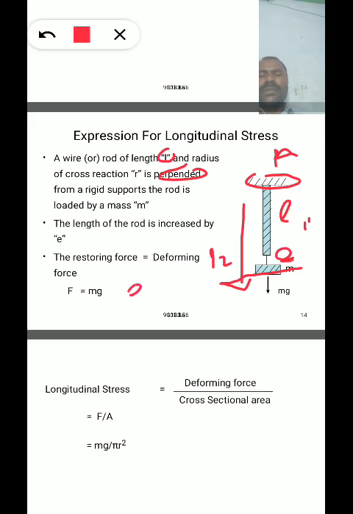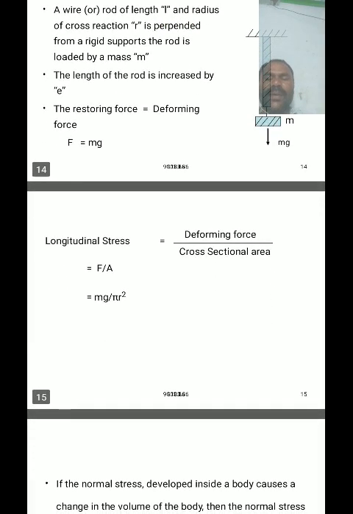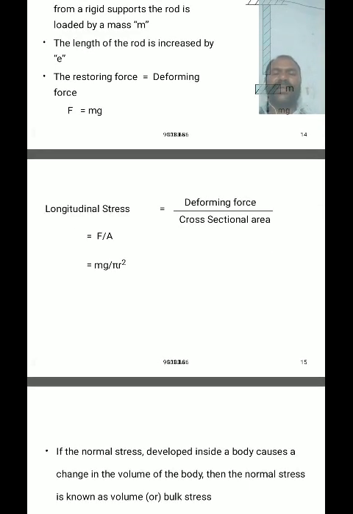Here expansive E is equal to L2 minus L1. Then according to the definition of longitudinal stress, longitudinal stress means deforming force per unit cross-sectional area of a wire, that is force divided by cross-sectional area A. The deforming force is just an attached load, the load acts as a force.